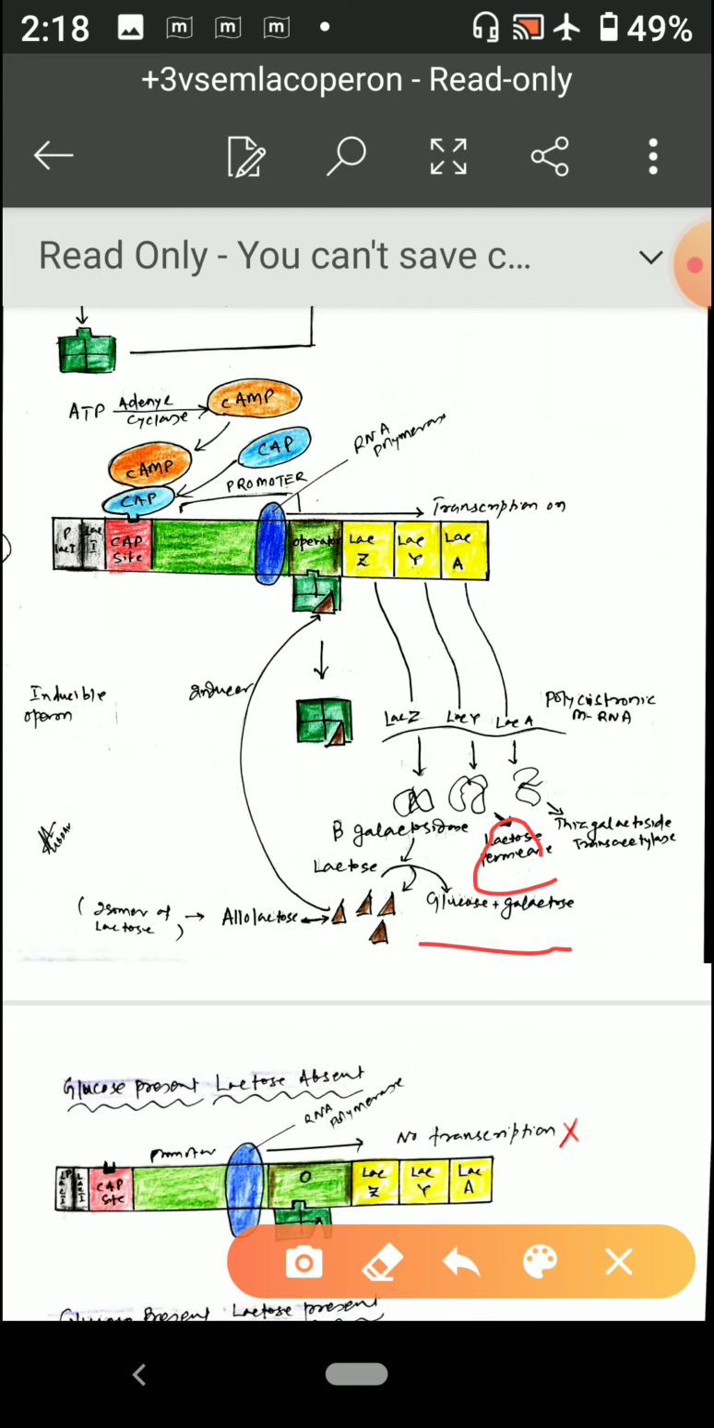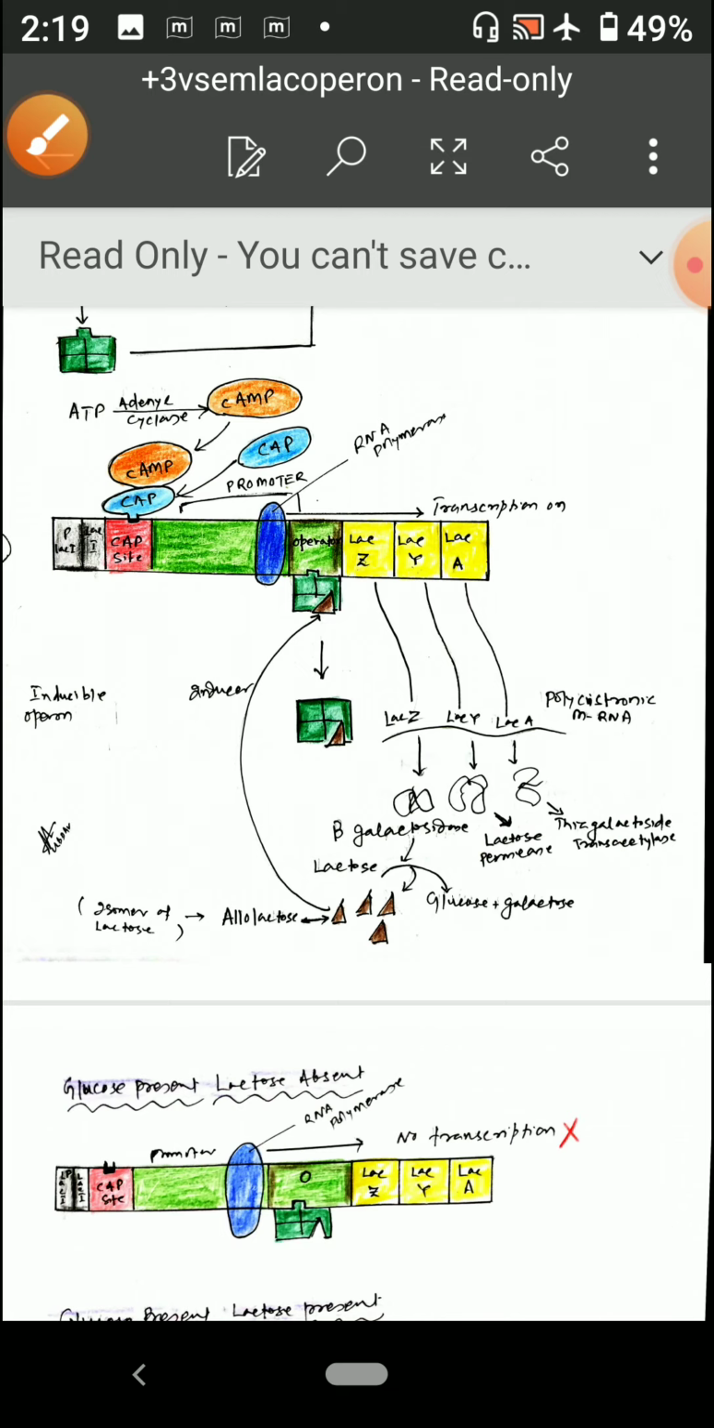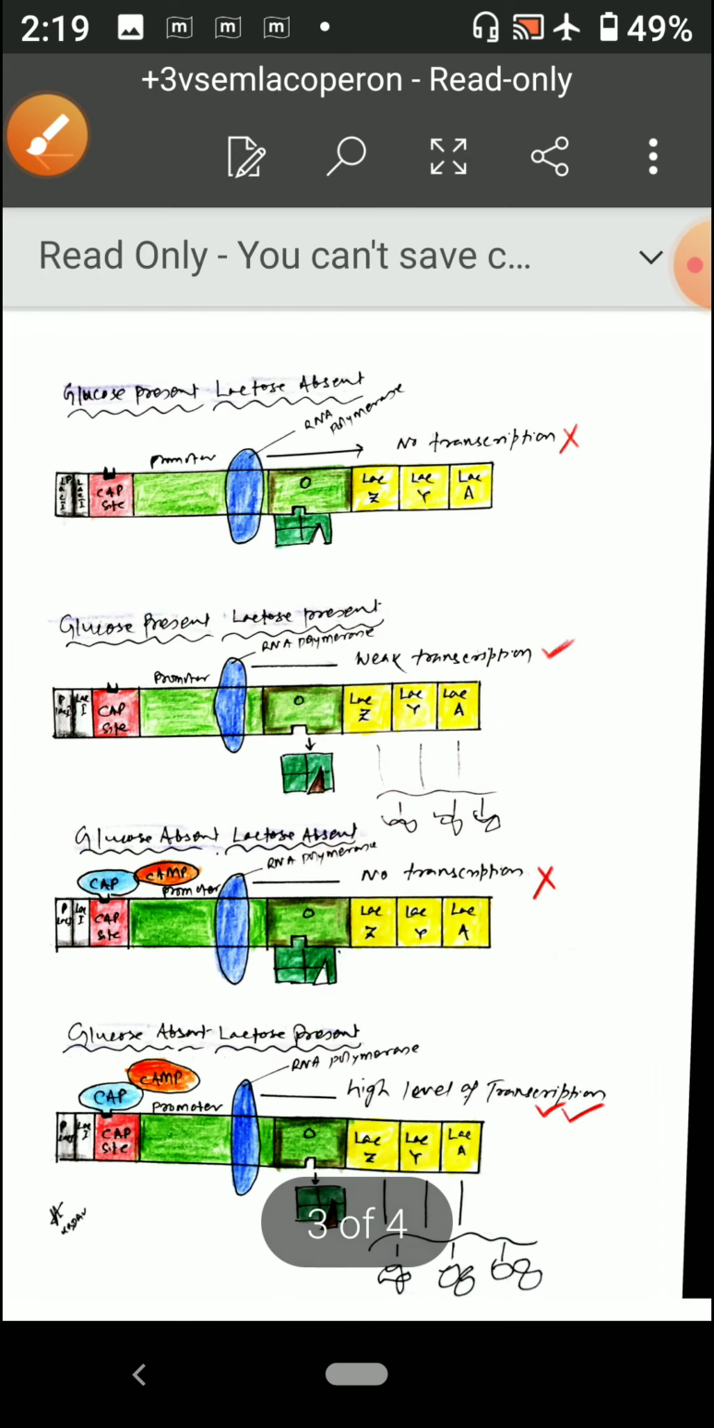Lactose permease helps in the absorption of a larger amount of lactose into the cell, so that the E. coli can get more lactose. And the third one, LacA, this gene is responsible for thiogalactoside transacetylase. So actually it helps in the detoxification of the cell. So this is the normal process of the Lac operon.